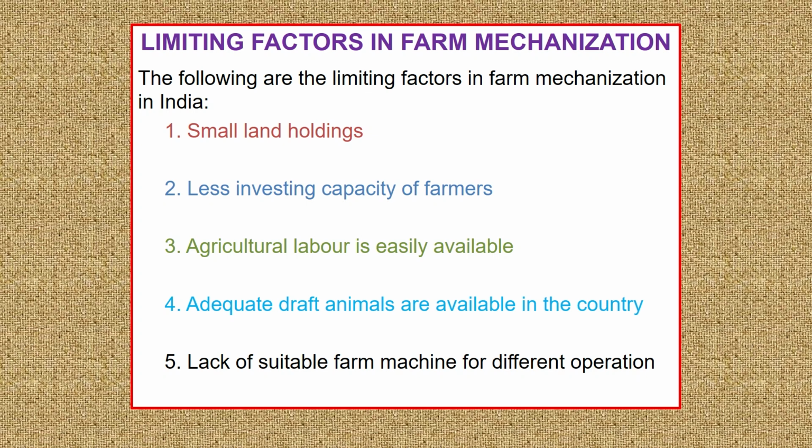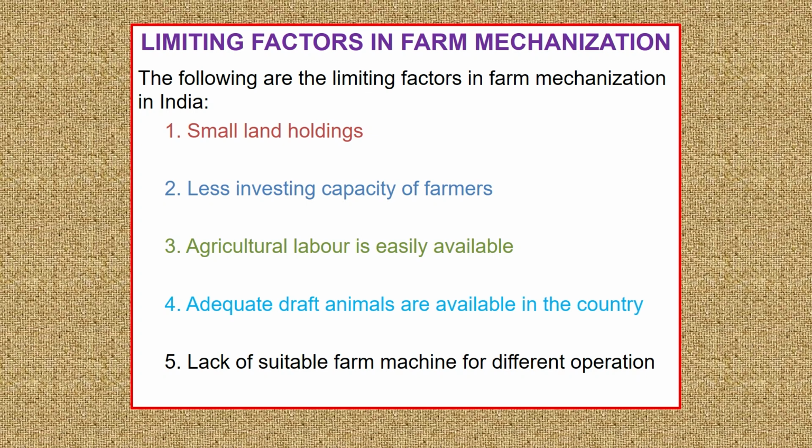So machines do require a non-productive area while they're performing in the field. If you keep non-productive area out of the fragmented land, there will be very little productive land left in that particular area, and that's how fragmented lands or small lands keep farm mechanization away in the Indian scenario for certain reasons.